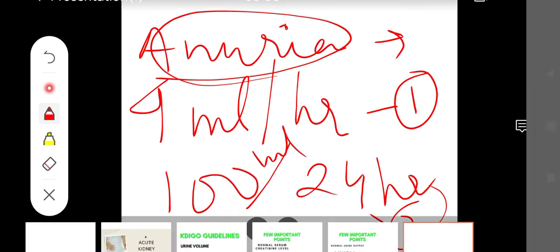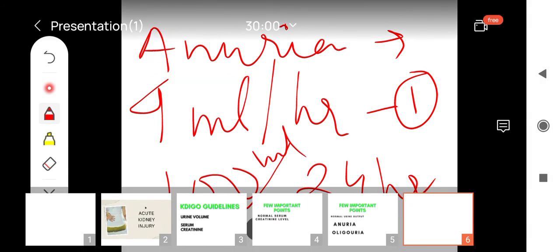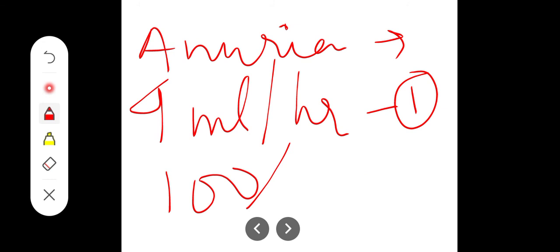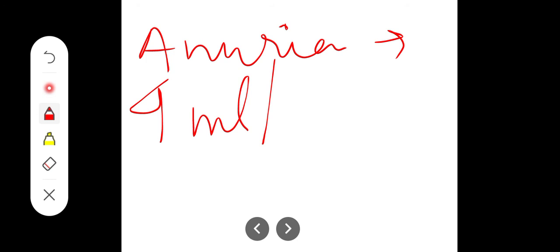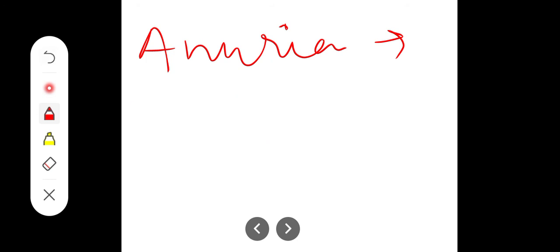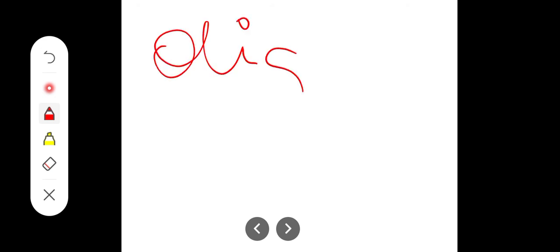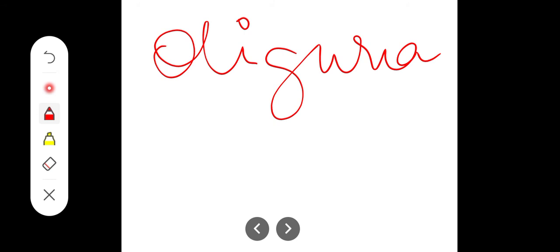Now let us come to another very important term, that is oliguria. We have often heard this term, but very often we fail to differentiate and get confused with it. So what is the meaning of oliguria? Oliguria and anuria are not the same thing.